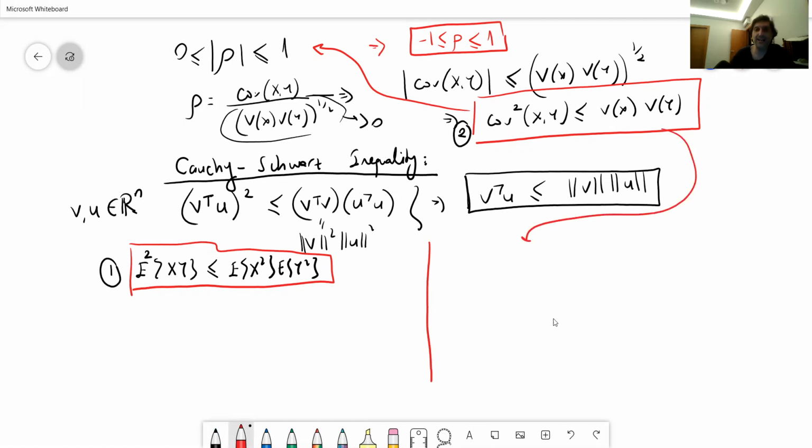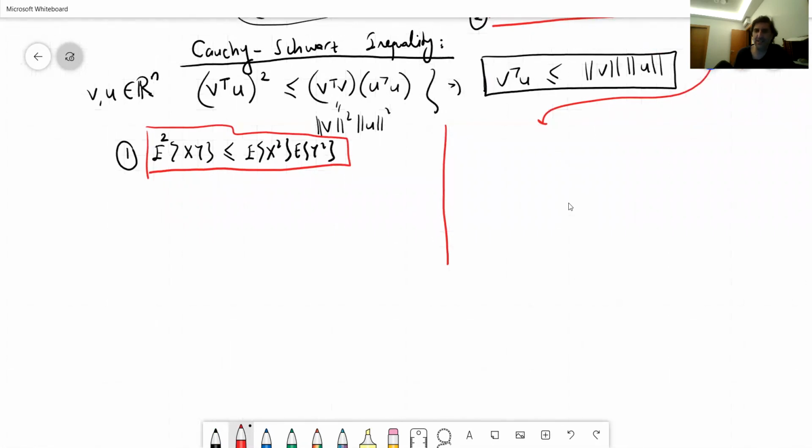There are different proofs for that, but I think the simplest one, and a pretty interesting one, is related to this one. The motivation here lies in defining a new random variable. Call this new random variable, for instance, z.